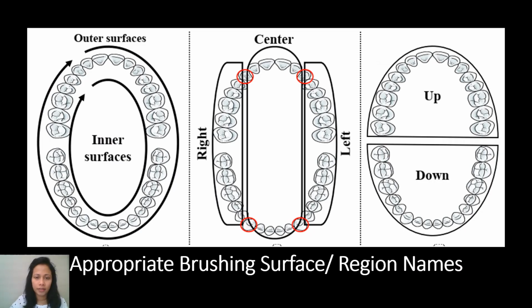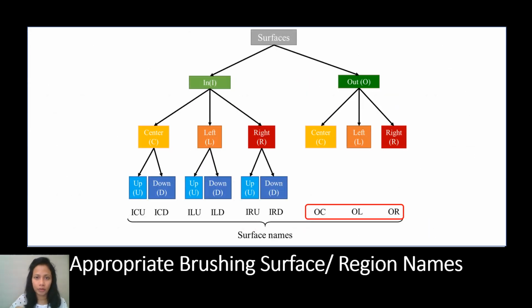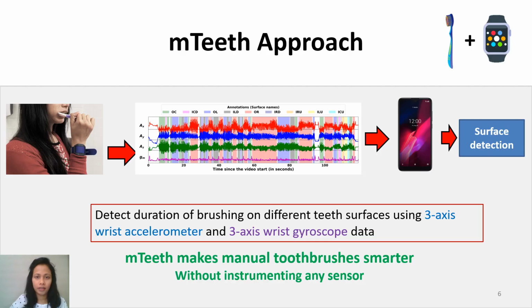At first, we define the surface region. Since people brush groups of teeth simultaneously, we divide the whole teeth area into three broader categories and name each teeth surface by a combination of three categories. As a result, we have 9 teeth surfaces. So the problem is, can we detect brushing teeth surfaces from a wrist-worn inertial sensor?